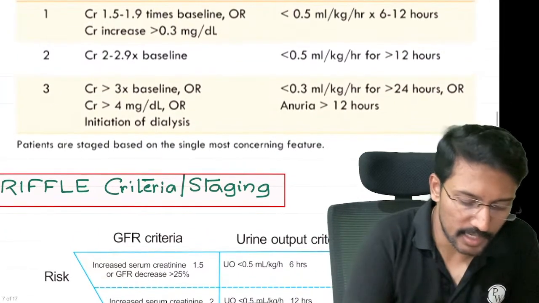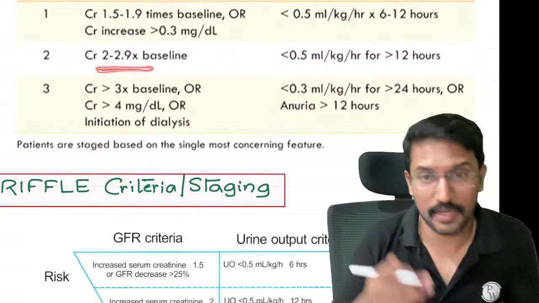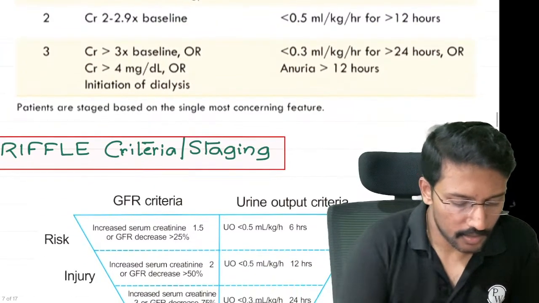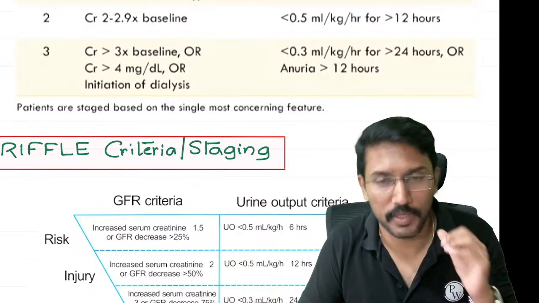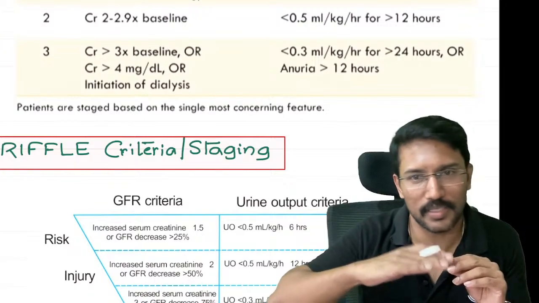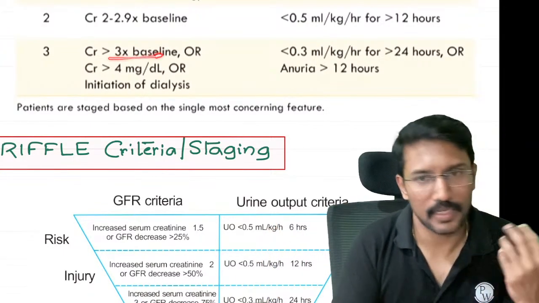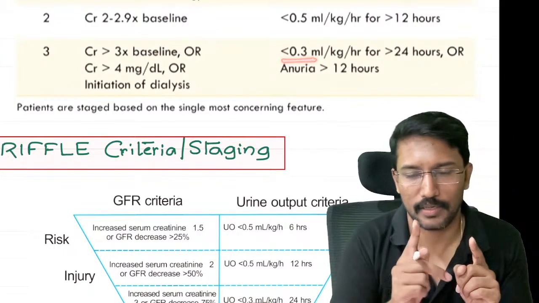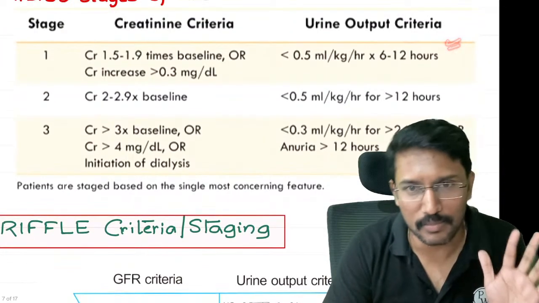Similarly, starting point creatinine जो भी था उससे 2 to 2.9 times बढ़ गया है तो then it will be called as stage 2, right? And then अगर ये 3 times or more, more than the baseline, whatever was the starting point, let me say starting point was 2 milligrams per deciliter, now it has become 6, right? So it is 3 times more than the baseline. If that happens, then it will be called as stage 3. Or the urine output dropping to less than 0.3 ml. Confusing point, please pay attention. Stage 1 or stage 2 urine output criteria simple है.